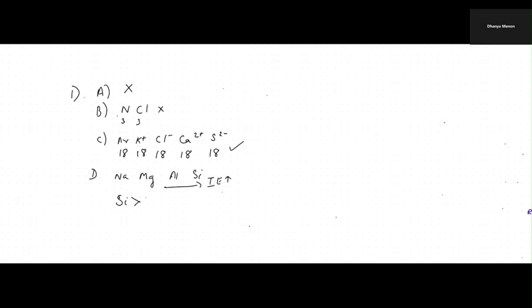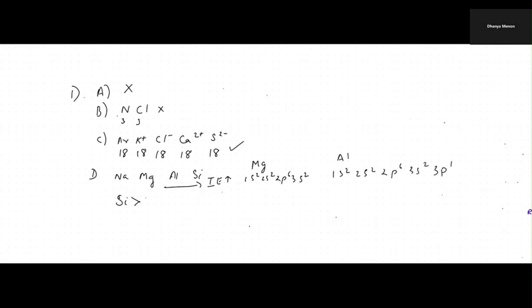But if you see the configuration of magnesium and aluminium, magnesium atomic number is 12. So 1s2, 2s2, 2p6, 3s2. But in case of aluminium, 1s2, 2s2, 2p6, 3s2, 3p1.